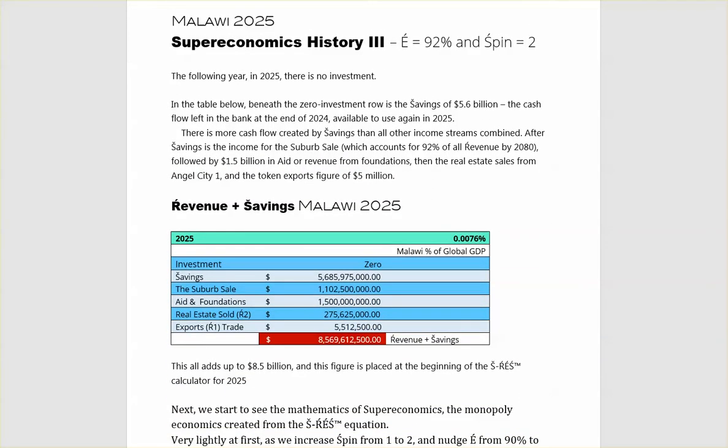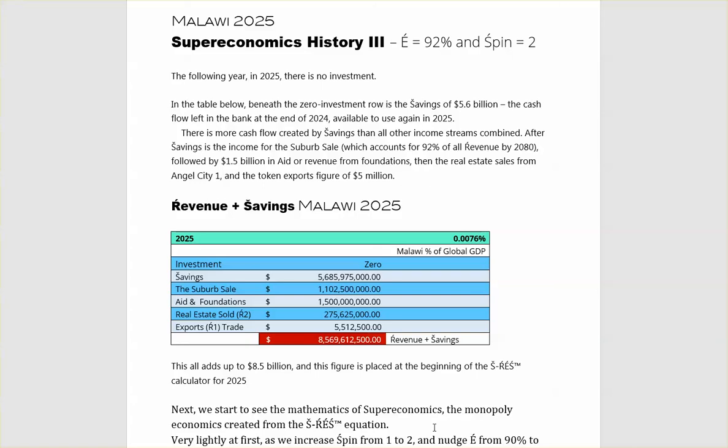Malawi 2025, Supereconomics History Free. E is at 92%, spin is at 2%. The following year, in 2025, there is no investment. In the table below, beneath the zero investment row, is the savings of 5.6 billion, the cash flow left in the bank at the end of 2024, available to use again in 2025.